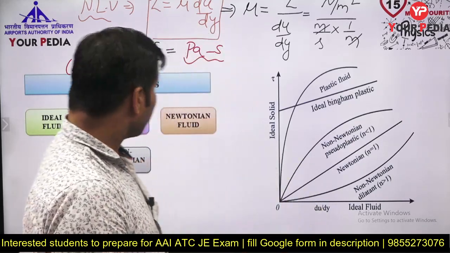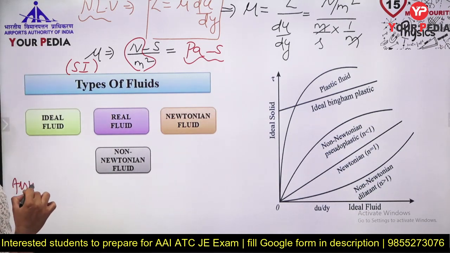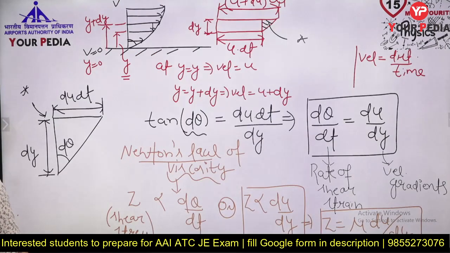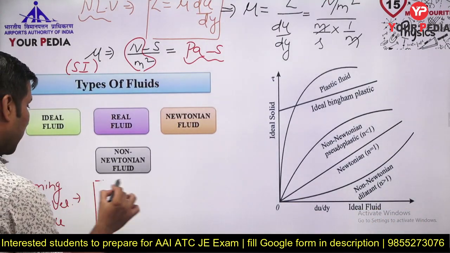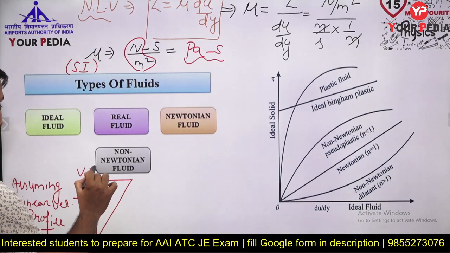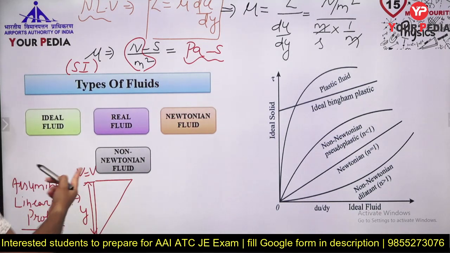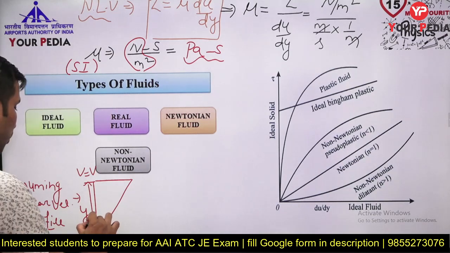Now guys, assuming a linear velocity profile. Here I assumed a parabolic one, but for simplification, if we assume a kind of linear velocity profile, something like this. Here velocity is 0, and here velocity is v. This particular distance is y. So here velocity is v, here velocity is 0, and this is the angular deformation.